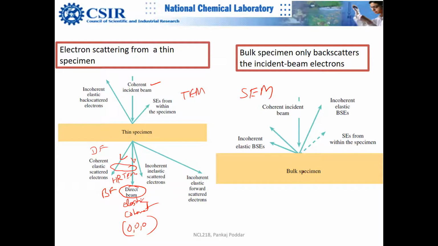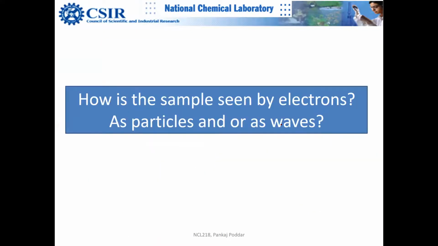Now in a bulk specimen, there is no electron coming in this direction because the sample is too thick to transmit the electrons. So what signals do we have here? We have secondary electrons, which you have seen in the previous lecture series. And then we have backscattered electrons which carry the same energy. So these are elastic electrons, right? And these are again backscattered electrons which will scatter in all directions, basically more than 90 degrees.